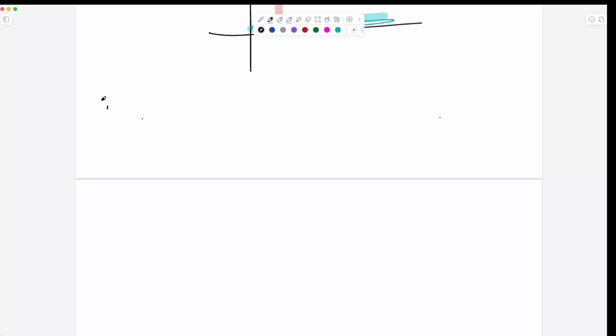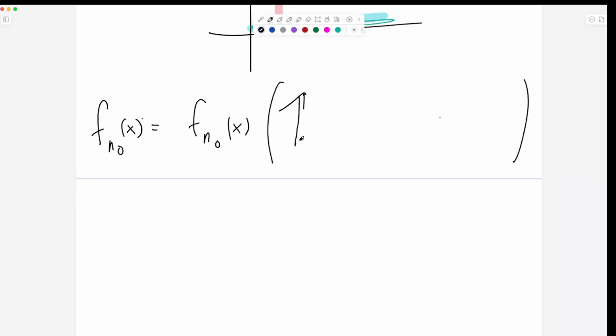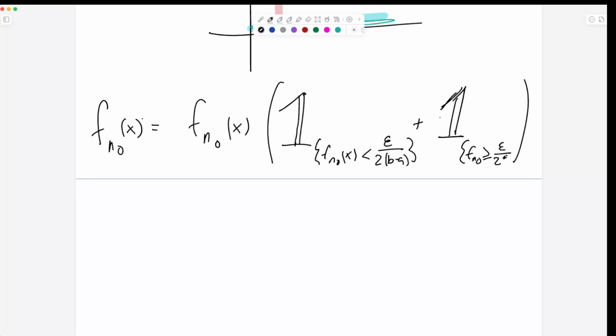Okay, f_n0 of x is equal to f_n0 of x times, and I'm going to put in the number 1, but I'm going to write the number 1 in a funny way: either f_n0 of x is less than epsilon over 2(b minus a), or it's the opposite. So the indicator of f_n0 greater than or equal to epsilon over 2(b minus a).